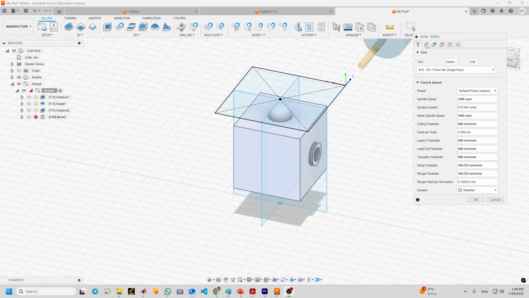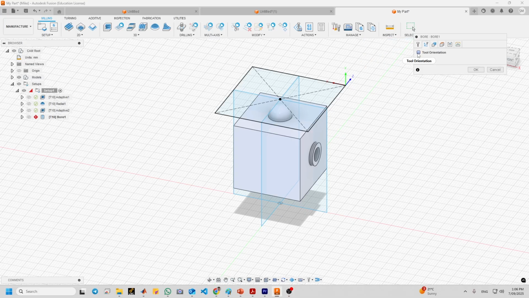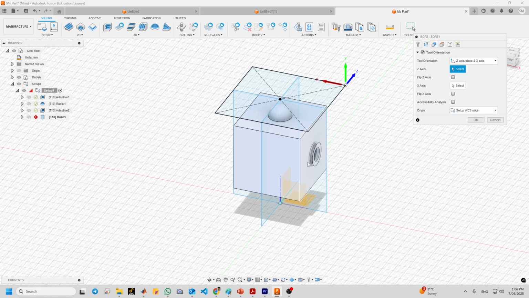Now in the multi-axis, check this. So the z-axis should be, select this edge, and for the x-axis we select this x, yeah, and it should be upward.